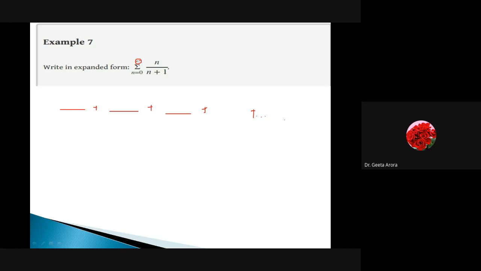Yes, Sumit? Ma'am, the first term is 0, second term is 1 by 2, then third term is 2 by 3, then 3 by 4, then 4 by 5, and then so on. Correct. So this is how we are doing it. If we put n equal to 0, I will get 0 by 0 plus 1, 0 by 1, which is 0. If I take n equal to 1, it becomes 1 by 1 plus 1, which gives me 1 by 2. Then n becomes 2, so it becomes 2 by 2 plus 1, 2 by 3. And the next n becomes 3, 3 by 4.